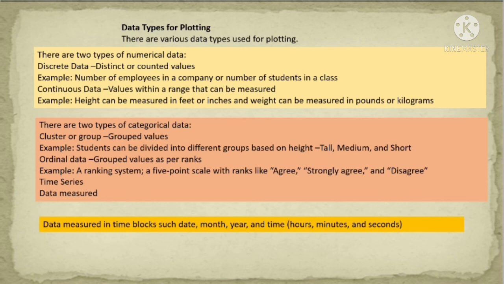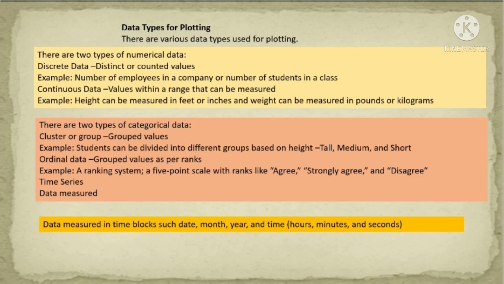The continuous data type is the data type that is given within a range. The data that is plotted within the range, we can say is continuous data. If we are giving the height within 5 to 9 feet, if we want to measure the height within 5 feet to 8 or 9 feet, this is called continuous data.